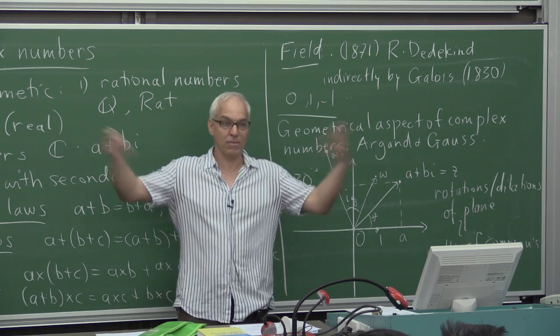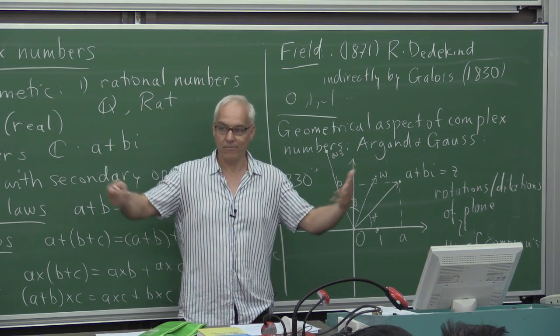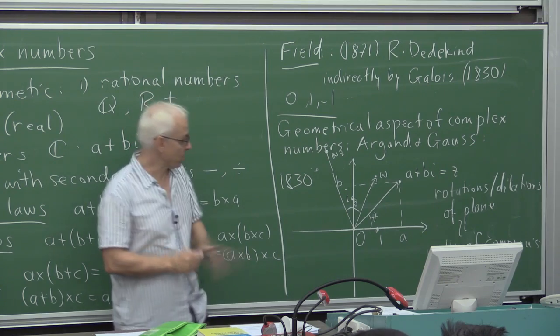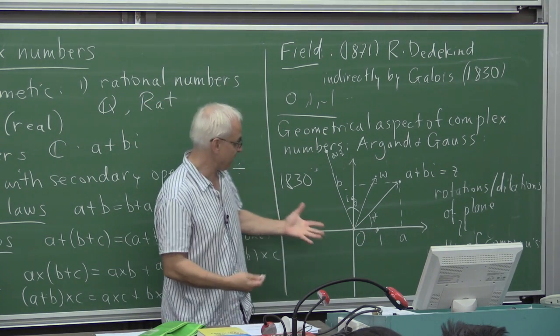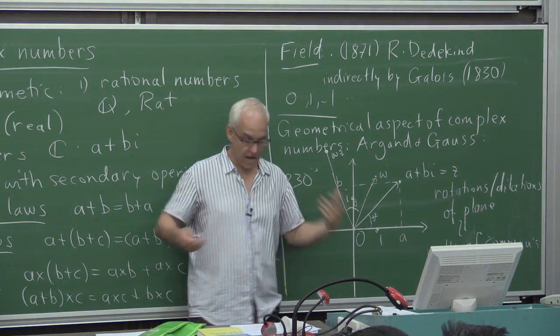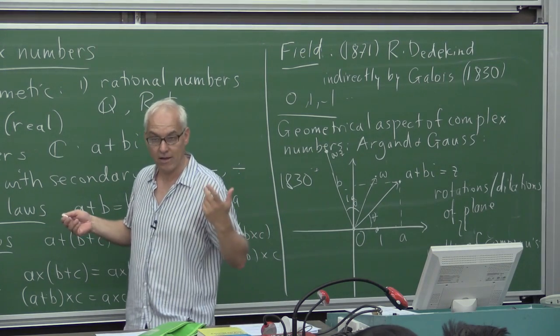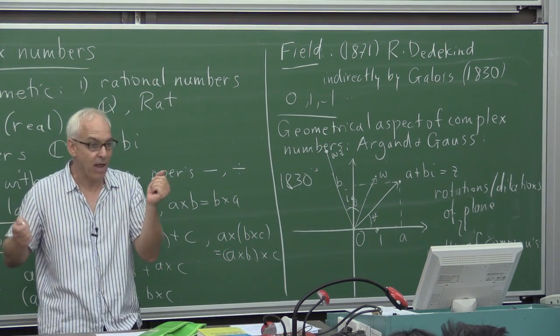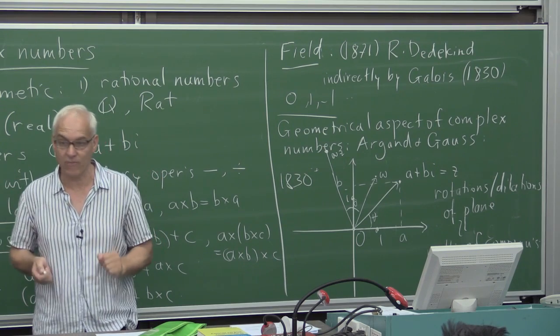Is there an arithmetic of points in three-dimensional space? The complex numbers are giving us an arithmetic in two-dimensional space, so a natural question is, is there an arithmetic in three-dimensional space? Can you add and multiply vectors in three-dimensional space?